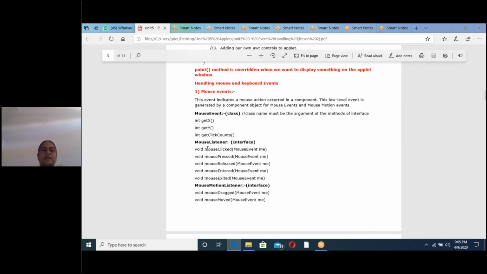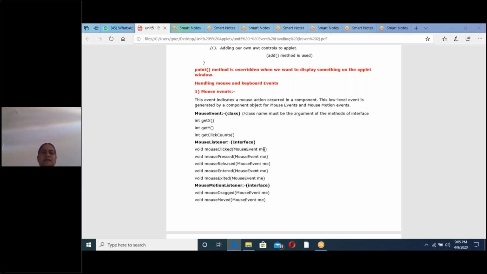The 5 methods of the MouseListener interface are mouseClicked, void mouseClicked, and it is taking MouseEvent ME. mouseClicked is an abstract method which is taking a MouseEvent class object as parameter.